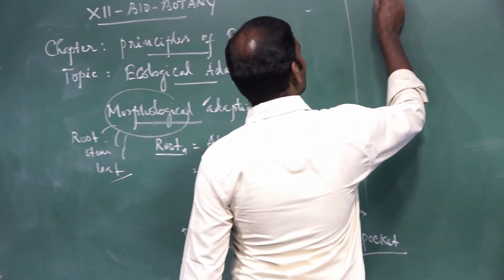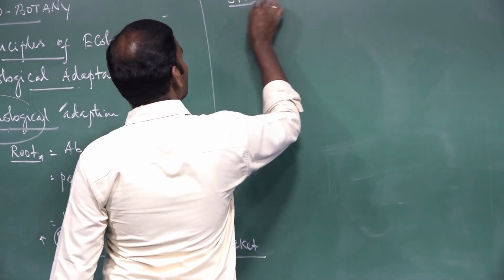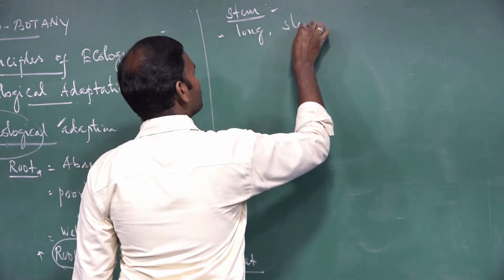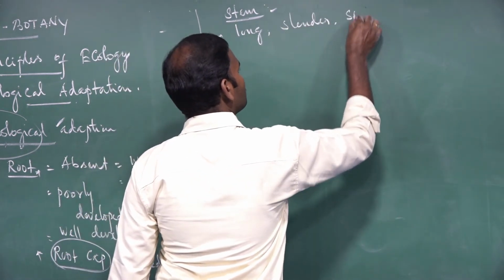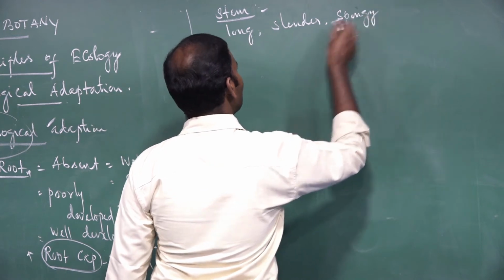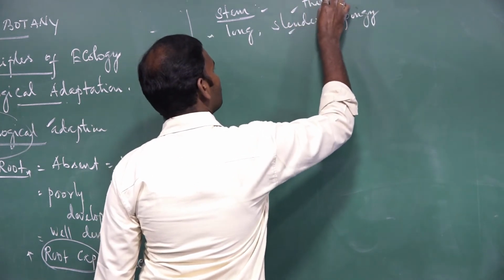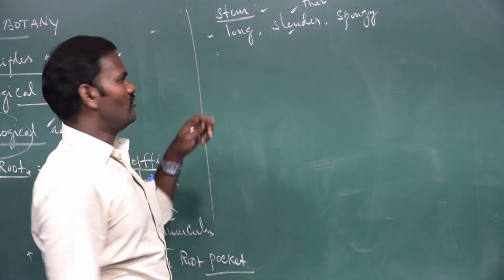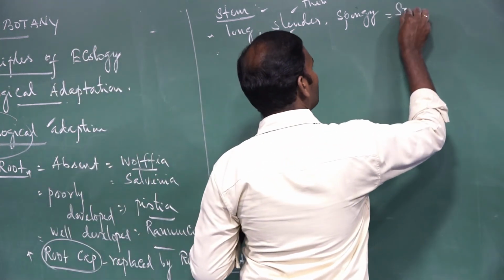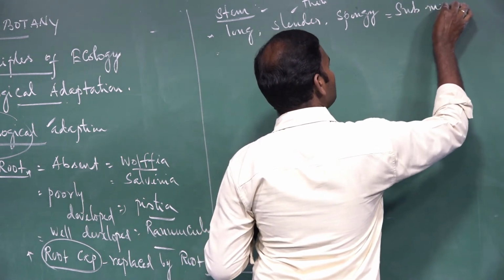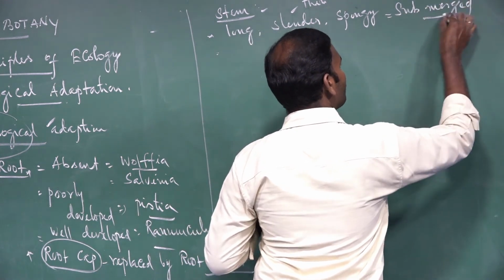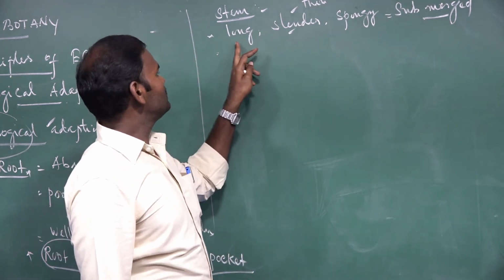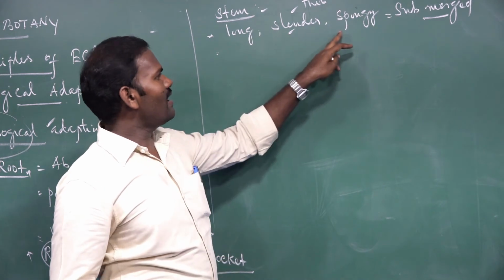If you take the stem portion, the stem is long, slender, spongy. Slender means thin. These are the characteristics of submerged hydrophytes, those plants which are completely immersed in the water: the stem is long, slender and spongy.